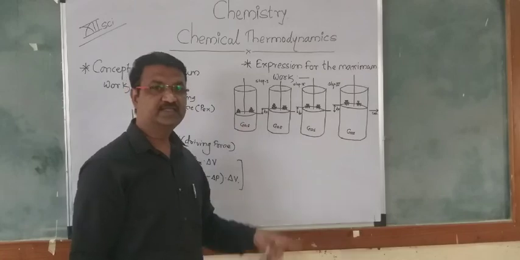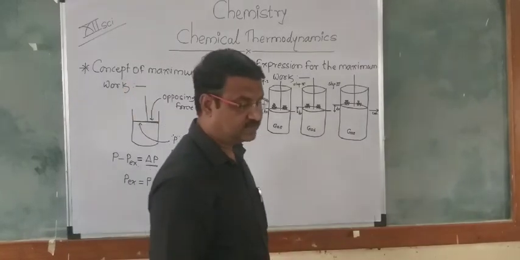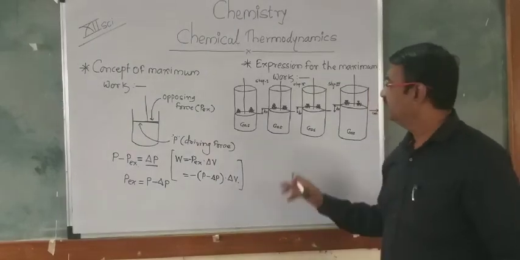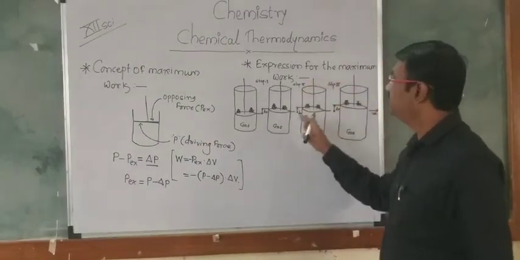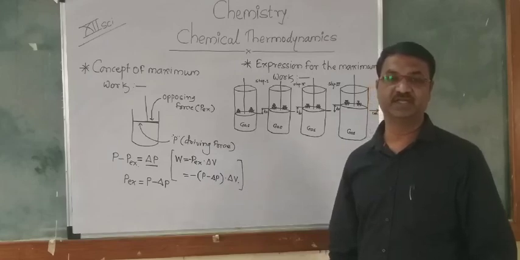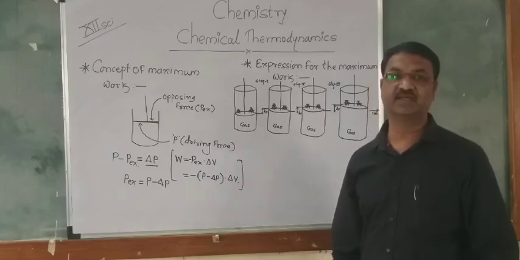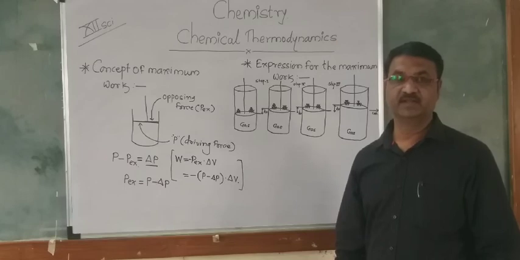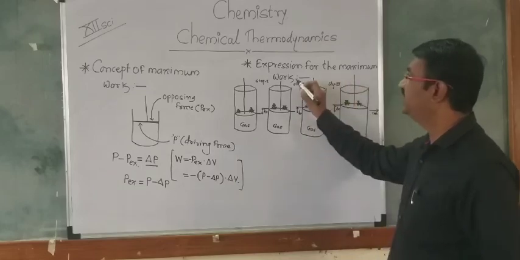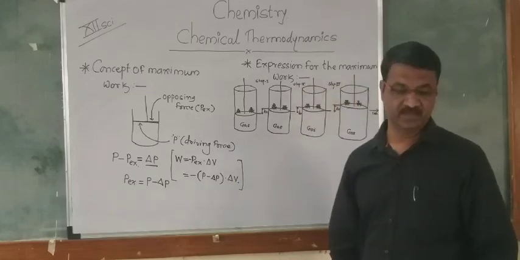But the maximum work will be done by the system when the system is isothermal as well as reversible. When the system is isothermal and reversible, the maximum work will be done by that system.